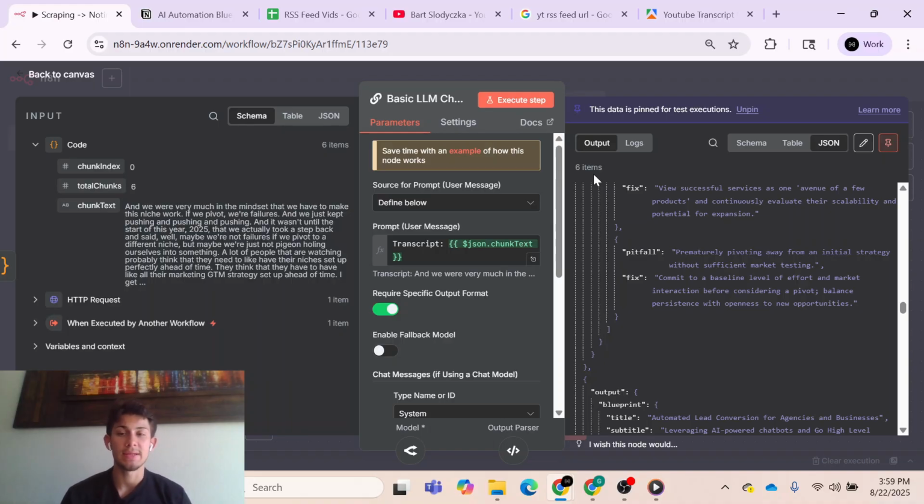The issue is that it doesn't know that this piece of text is a chunk of a larger transcript. It just analyzes each chunk separately. So we need to recombine it all back together and pass that to another AI so that it sees the full context of everything and then formats it properly.